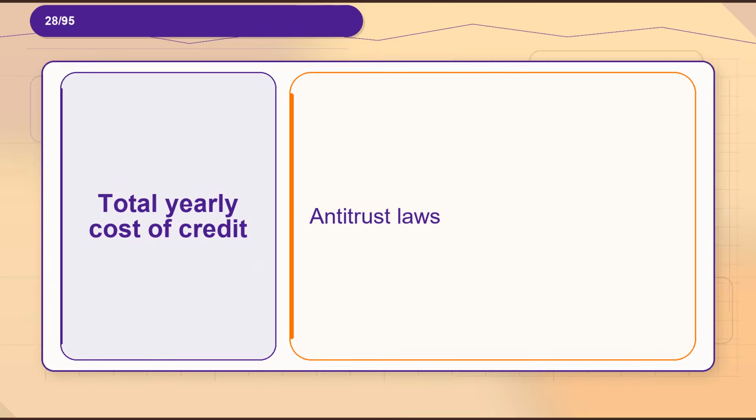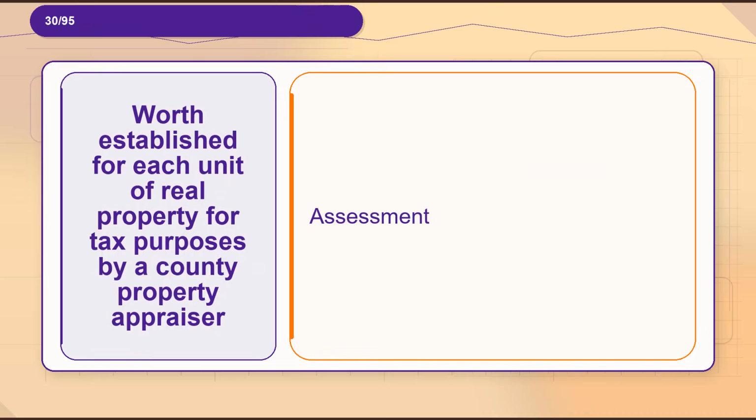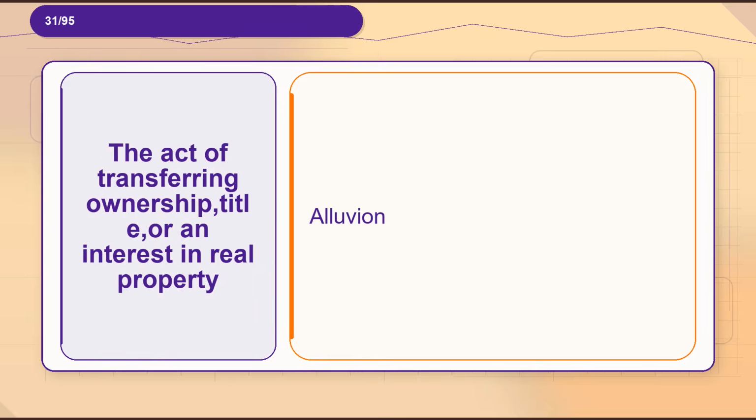Definition, antitrust laws. Flashcard 29. Term, lessee. Definition, tenant who receives lease. Flashcard 30. Term, worth established for each unit of real property for tax purposes by a county property appraiser. Definition, assessment. Flashcard 31. Term, the act of transferring ownership, title, or an interest in real property.